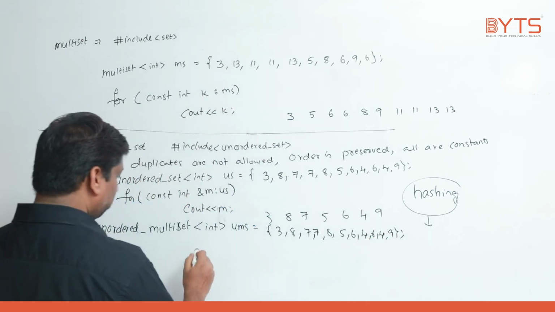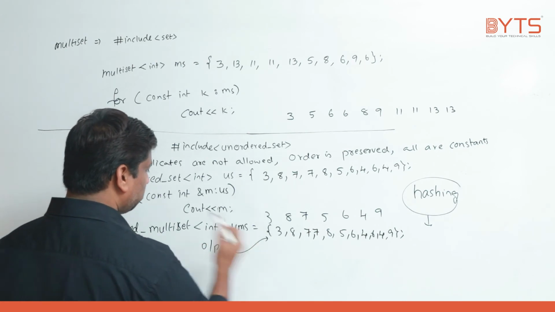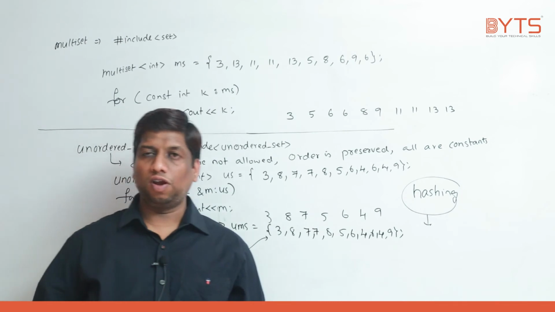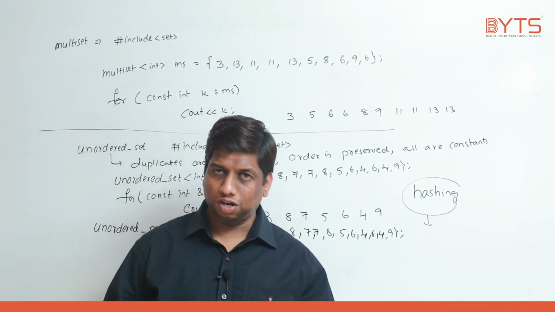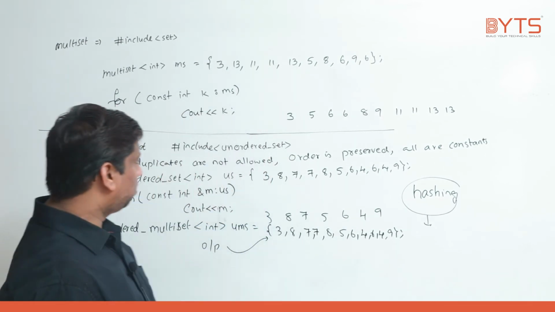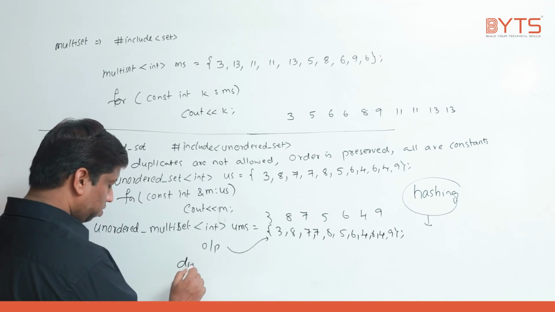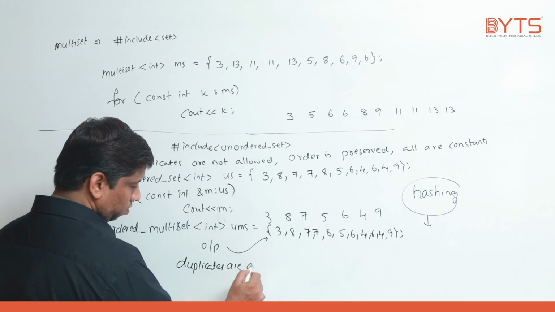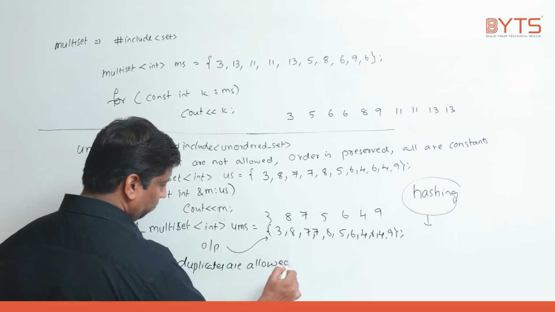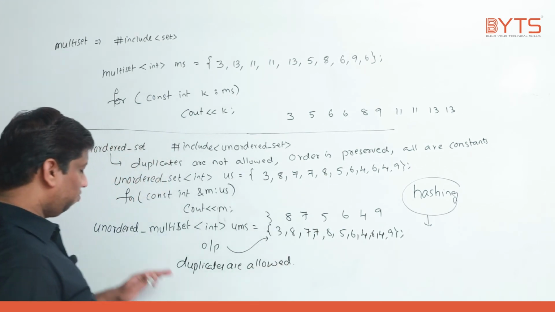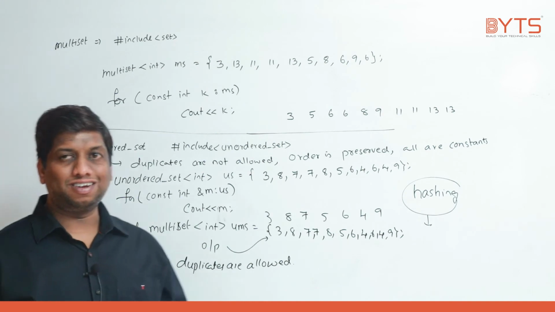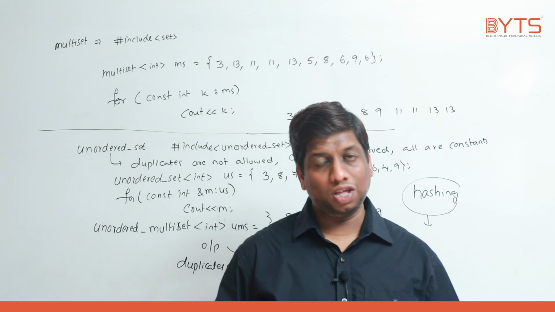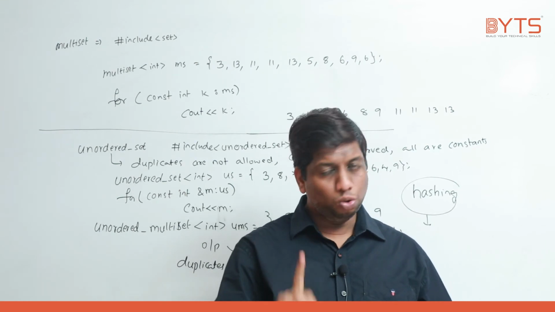If you try to print the output, you are going to get the same output. Then immediately someone is asking me: if unordered multiset allows duplicates, then why should I go for it? Directly I can go to vector or deque, right?